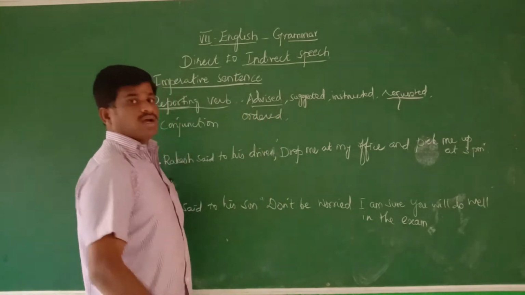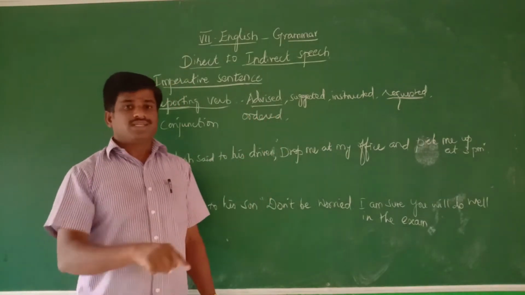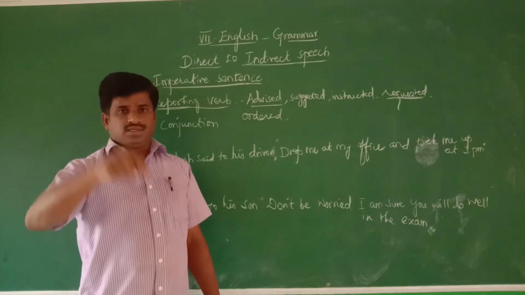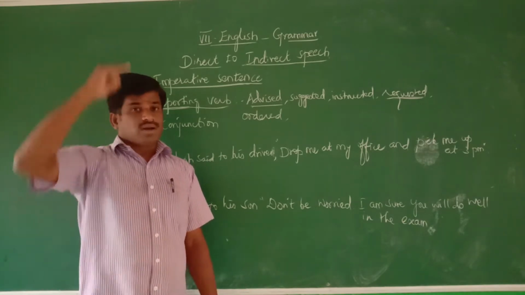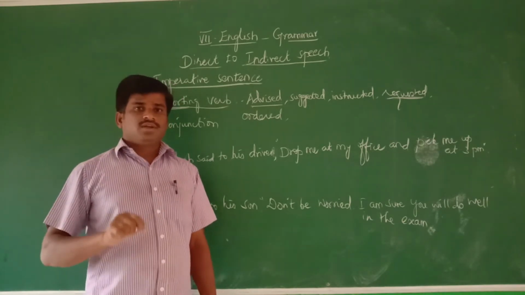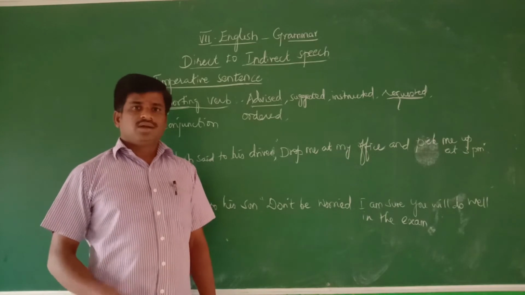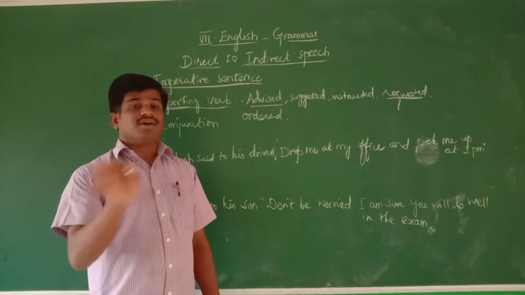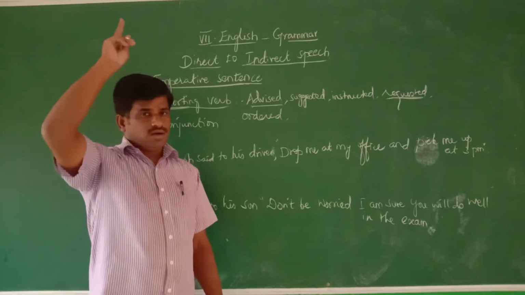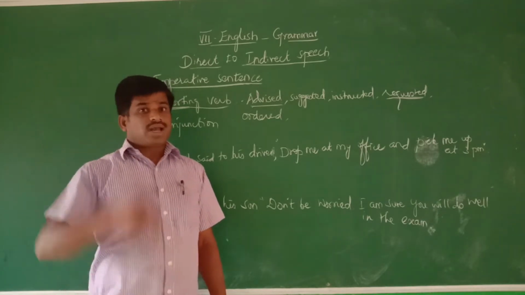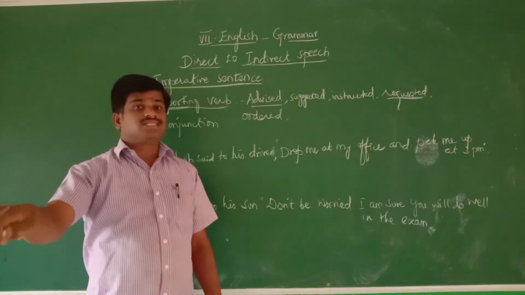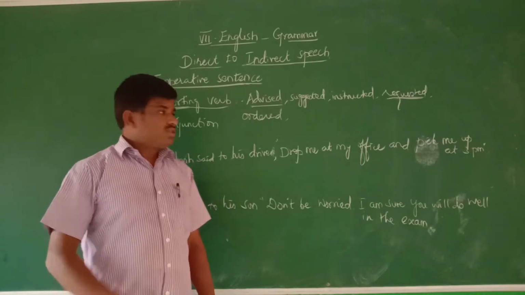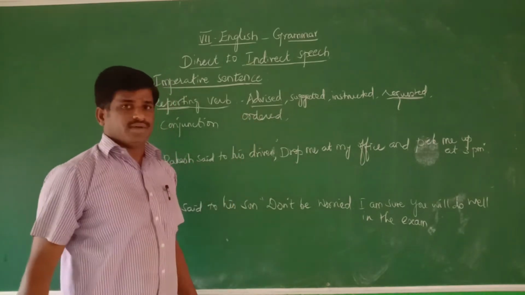Then ordered, from higher authority to lower authority. For example, principal to student, or a correspondent to a teacher is ordered. A collector to an assistant in the collector's office is also ordered.